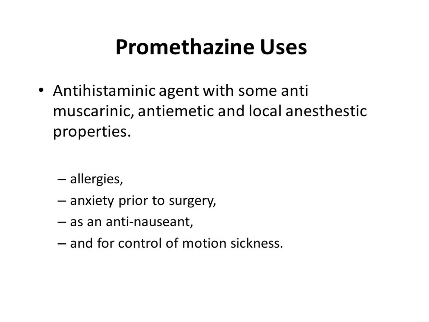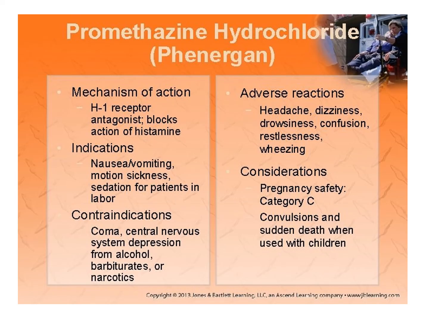So these are the uses of promethazine. It is an antihistaminic agent with some anti-muscarinic, anti-emetic and local anesthetic properties. It is also used in allergies and anxiety prior to surgery. It is used as an anti-nauseant in pregnancy, and for the control of motion sickness. It is also used in morning sickness. These are a few important points for promethazine hydrochloride.